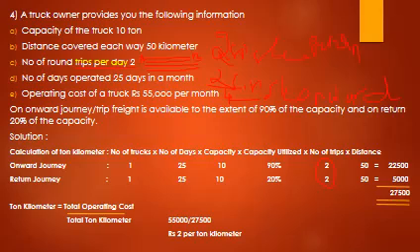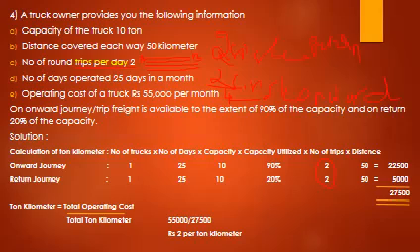Number of round trips per day is 2. Here I have written that there are 2 points, A and B. 2 single trips equal 1 round trip.